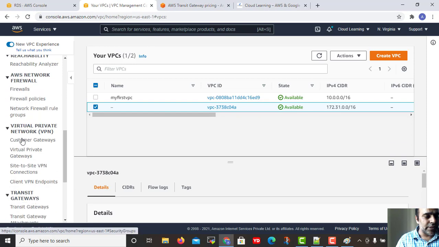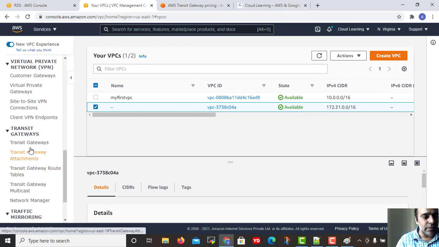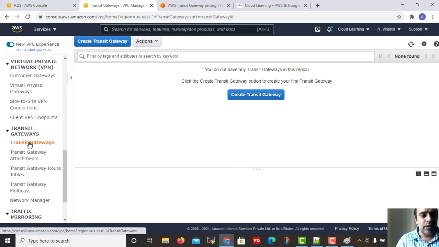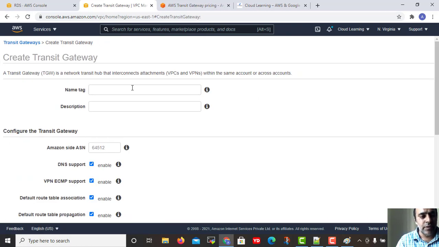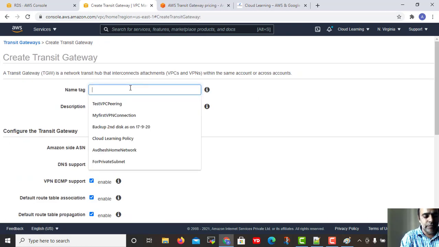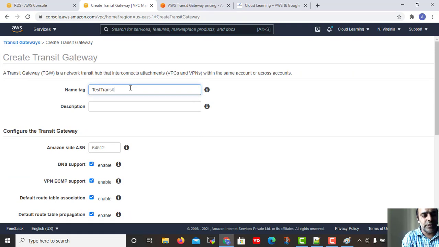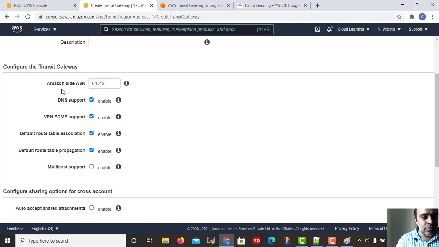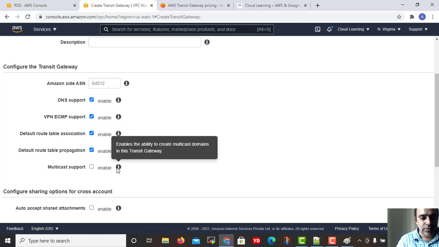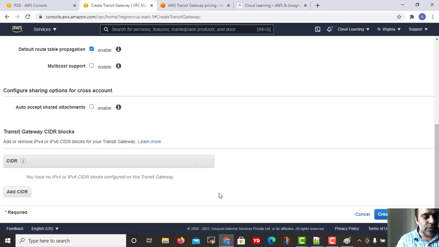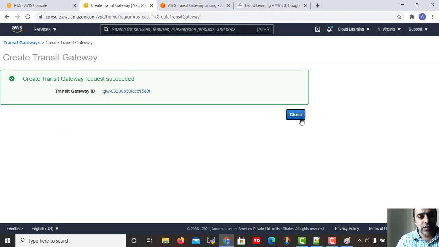If you want to create a transit gateway, you just need to go to the left side, in Transit Gateway, click Create transit gateway, and give it some name, like test transit gateway. Then you can choose the options you require, like DNS support and route table associations. It also supports multicast. It is very simple to create.